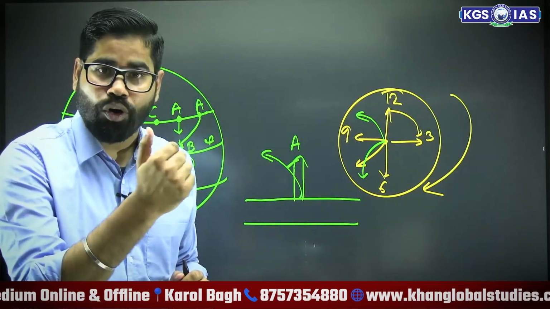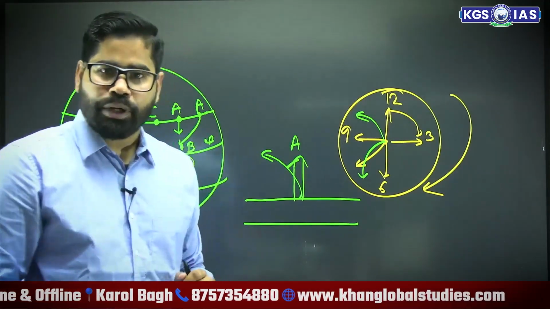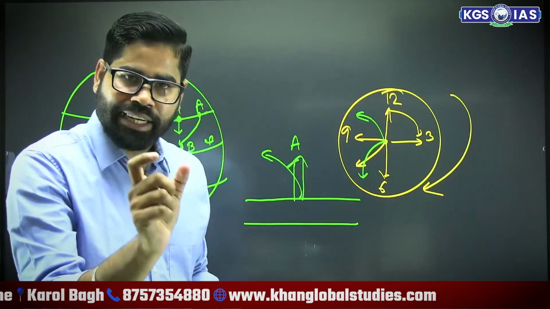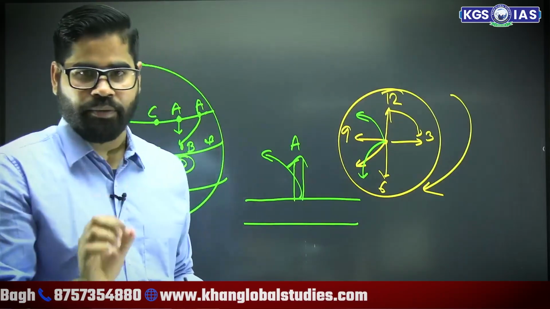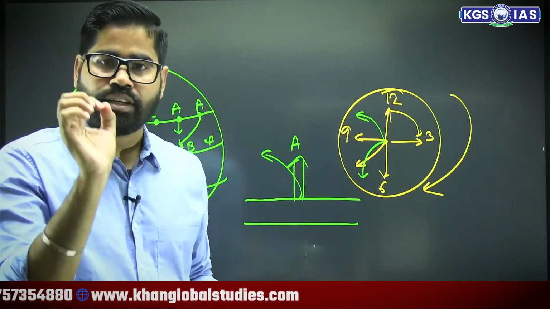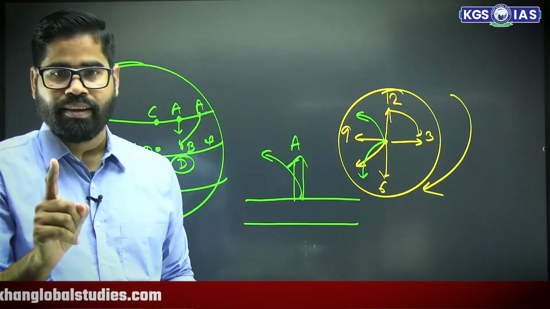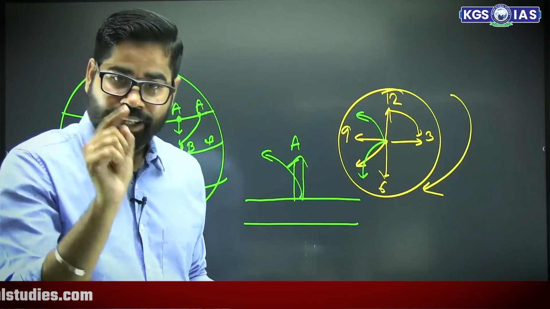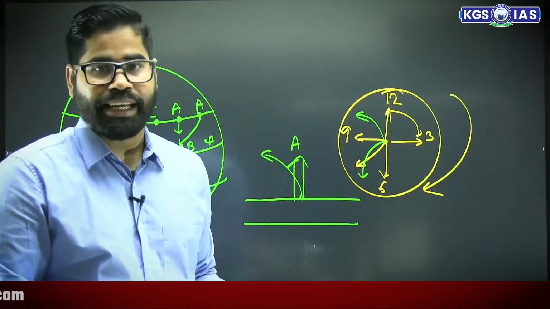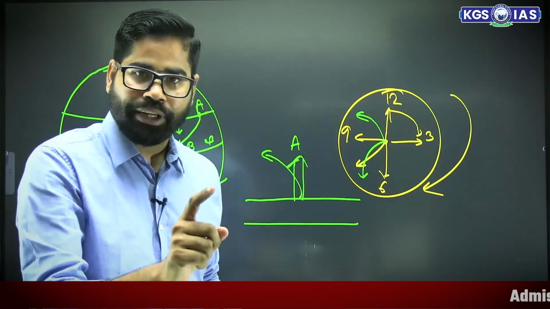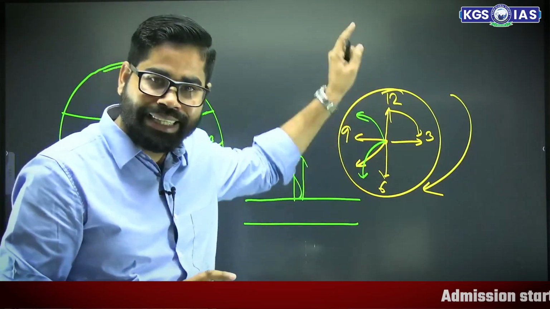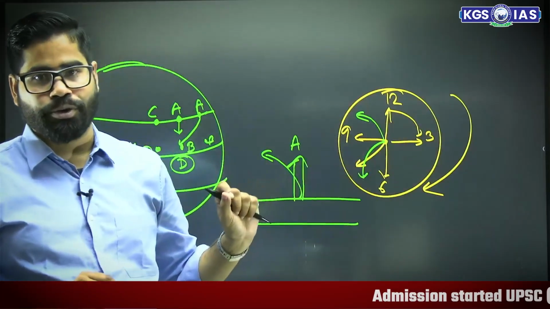The earth is always rotating. So in fact, that's why I have written one thing in the beginning. Coriolis force is a fictitious force. It is not a real force. It exists because the earth is rotating. If earth was not rotating, we would not have even discussed about this Coriolis force.